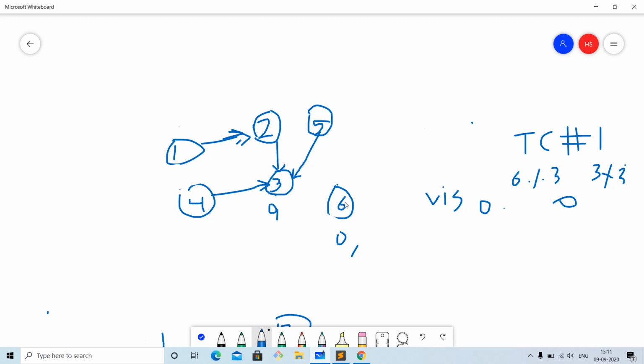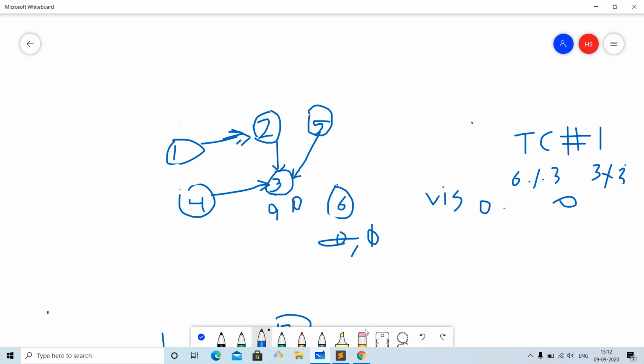I have told you, if the number of the node is greater than n, then we will initialize the color as 0. If it is less than or equal to n, then we will initialize the color as 1. If we have visited the 6 node first, then in the very end also the color will remain as 0. If we have visited this first, then the color of this node will remain as 1. So you should try to understand, whenever we first visit the modulo of the same vertex, then whatever the color of that vertex, it will remain the same till the end.